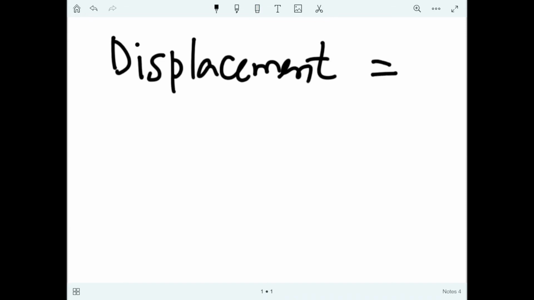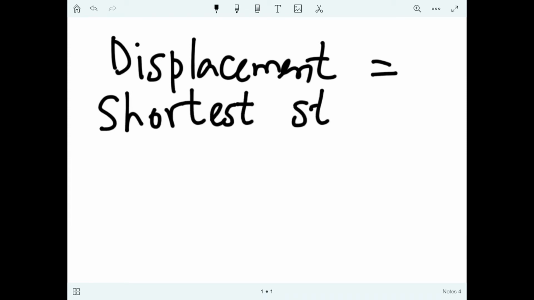Displacement is the shortest distance, or you can say shortest straight line distance, to be more precise.